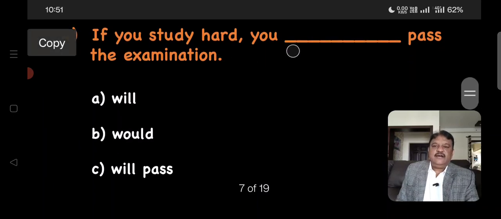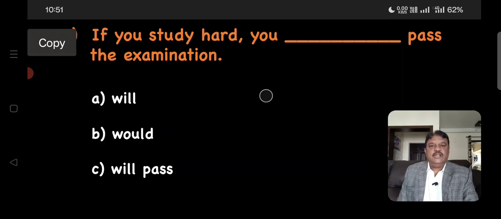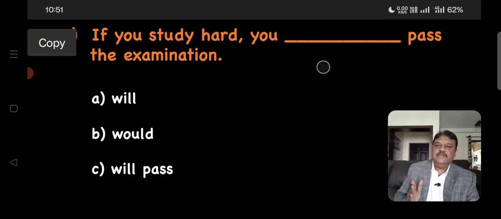If you study hard, you dash pass the examination. Friends, this question is said in a conditional clause. Alright, and in this conditional clause, you have the present tense verb. So in the main clause, the answer should be will or shall plus simple present tense verb. Let's check now.